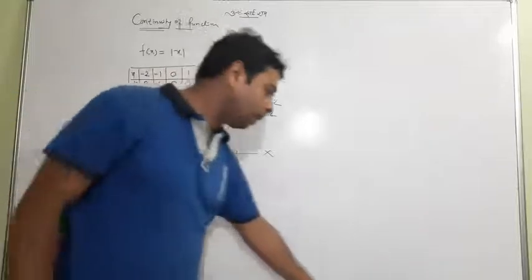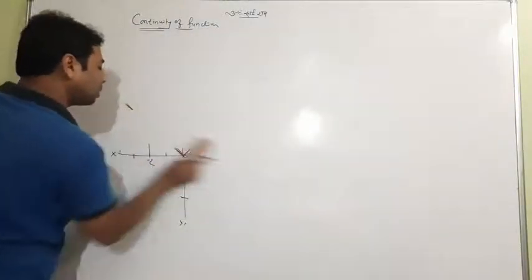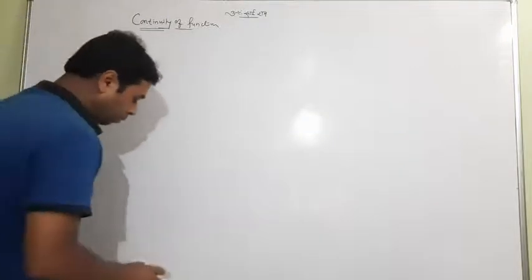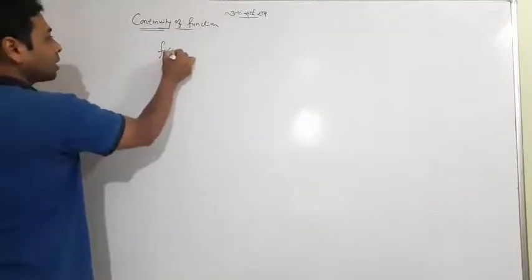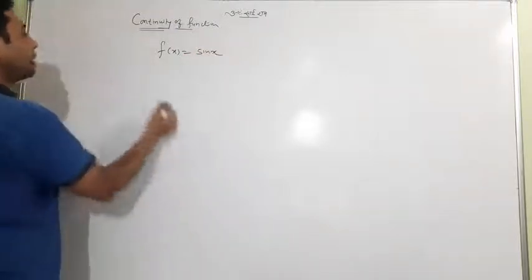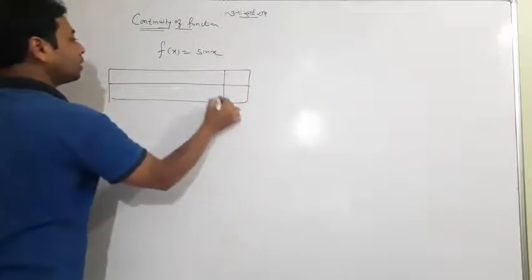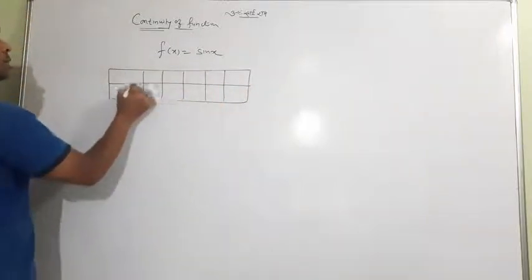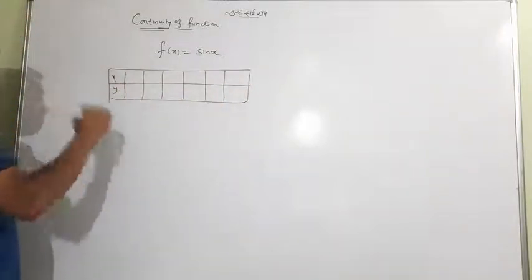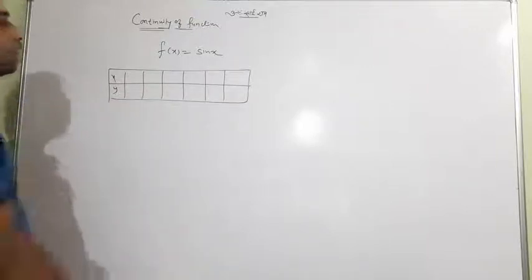Lots of functions we might have here, so let's take some more functions. A simple function I'm telling you: suppose it is sin x. How to draw the graph of sin x? Let me tell you. This is x, this is the function. We would have some negative values and some positive values.